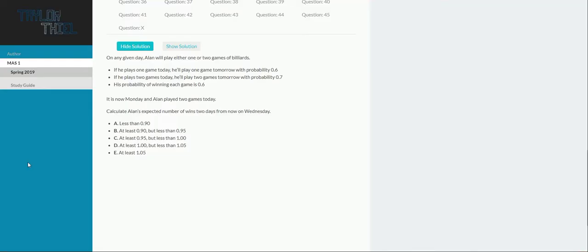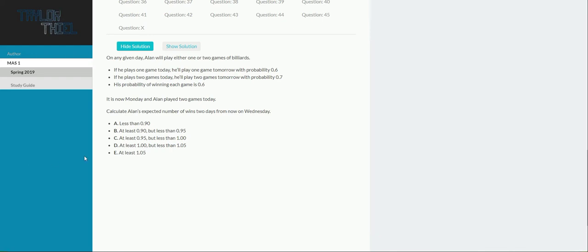On any given day, Alan will play either one or two games of billiards. If he plays one game today, he'll play one game tomorrow with probability 0.6. If he plays two games today, he'll play two games tomorrow with probability 0.7. His probability of winning each game is 0.6. It is now Monday, and Alan played two games today. Calculate Alan's expected number of wins 2 days from now on Wednesday.